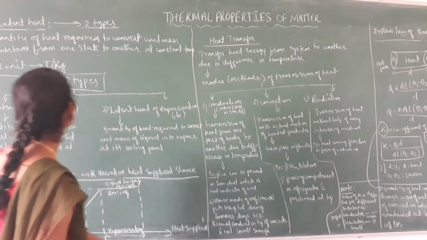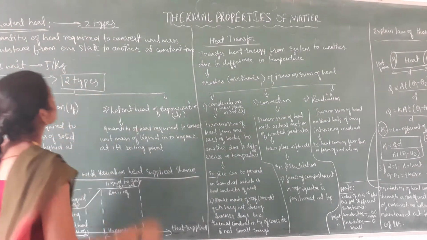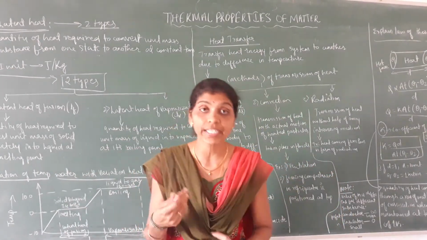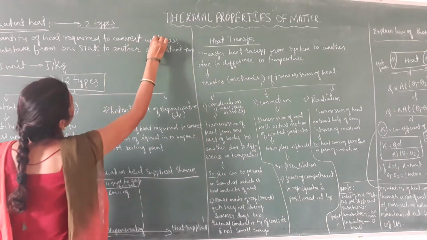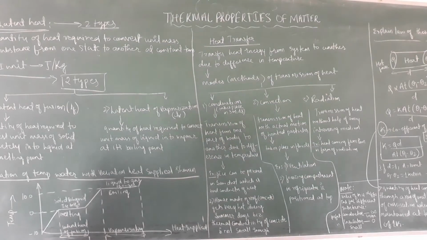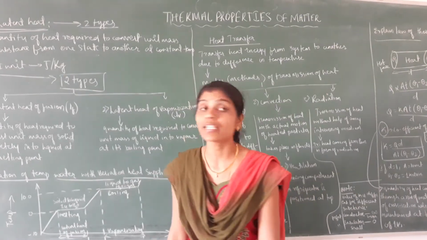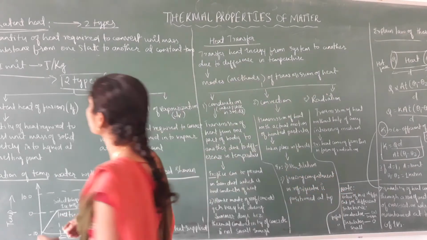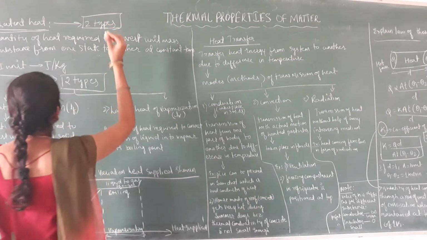First we shall see the meaning of latent heat. Latent heat is the quantity of heat required to convert unit mass of a substance from one state to another at constant temperature. The SI unit used to measure latent heat is joules per kg. Latent heat is mainly classified into two types.